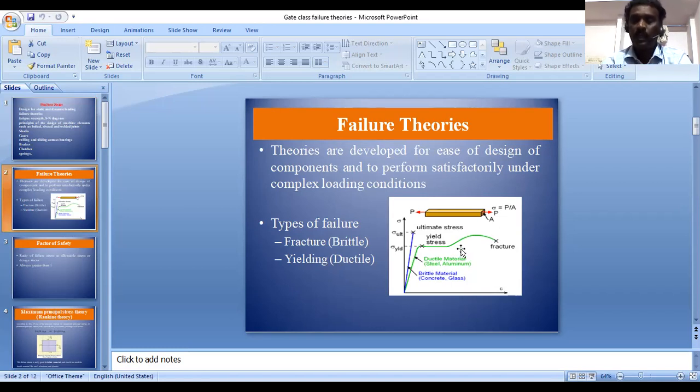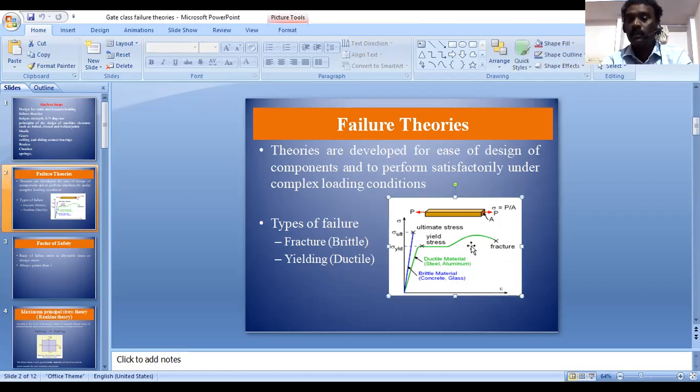In this stress-strain curve, we can calculate the mechanical properties like yield stress, elastic limit, plastic limit, proof stress, and ultimate stress or fracture stress. So these are all the things we can find from this graph.